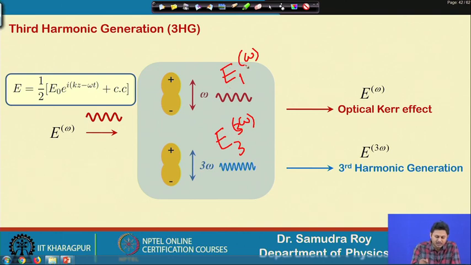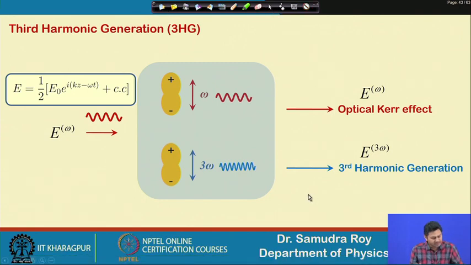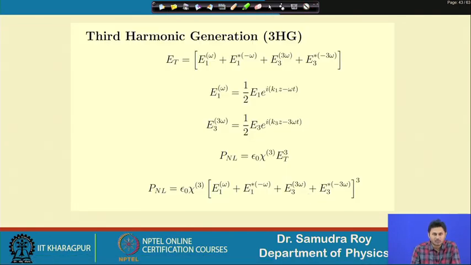One is E1 of omega and another is E3 of 3 omega. 3 omega means it will vibrate at 3 omega frequency, omega means it will vibrate at omega frequency. Well, if I now write the total field, it will be the combination with their complex conjugates, so that this total field becomes a real field.